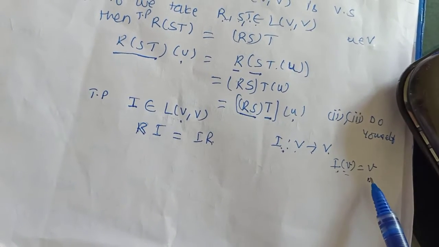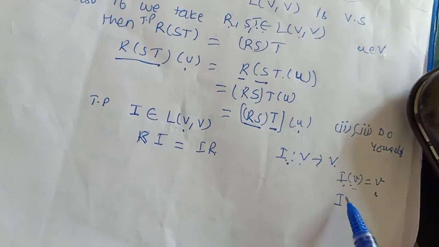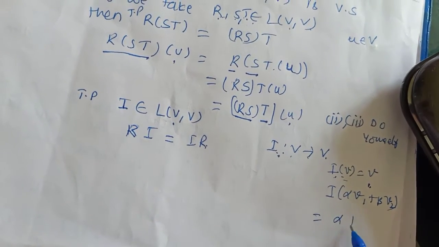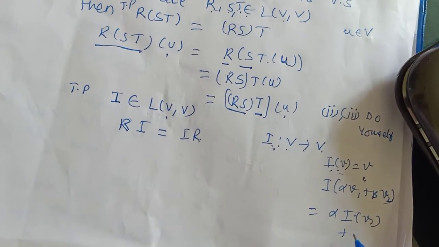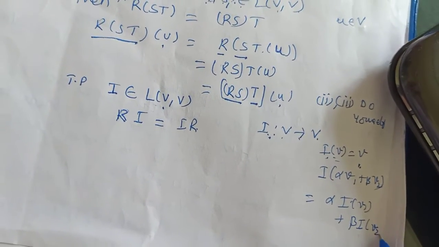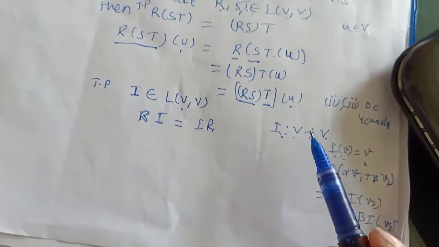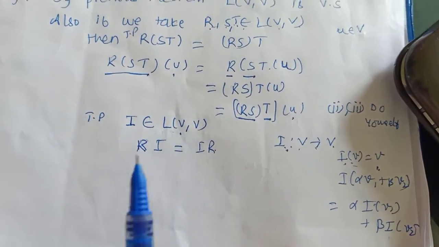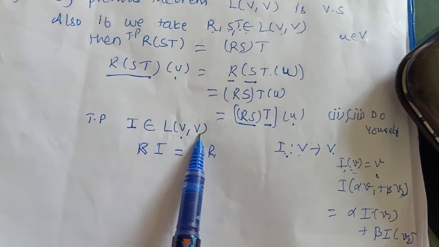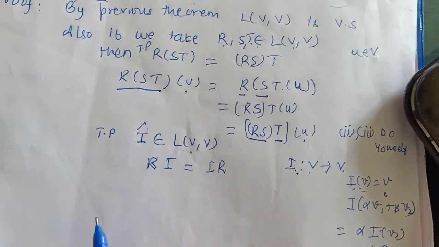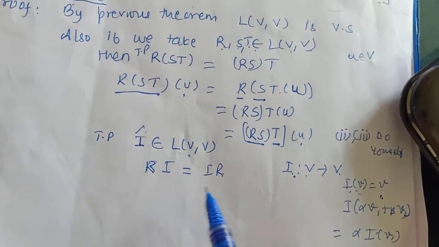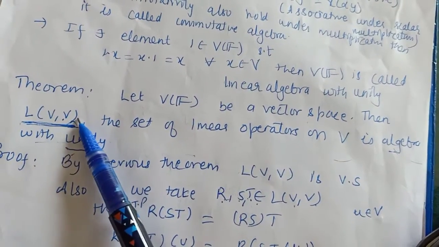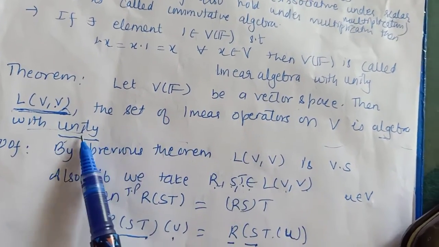You can easily check, or verify at your end, that the identity of alpha V1 plus beta V2 is equal to alpha identity of V1 plus beta identity of V2. So this will prove that this is a linear transformation and it is an element of this vector space of all the linear transformations from V to V. So this will act as the identity. So the space of all linear transformations from V to V is an algebra with unity.